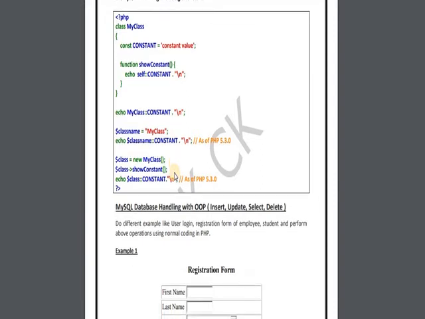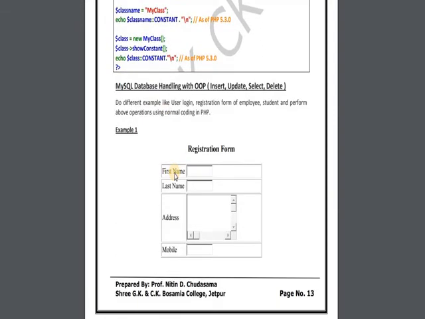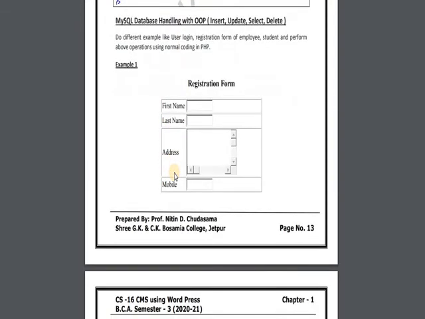So these are the basic things for auto loading class and constant. Now come to the last topic, that is MySQL database handling with object oriented programming, and in that we will see these 4 things: insert, update, select and delete. I am just giving a brief introduction because we have taken the lectures of this topic earlier.